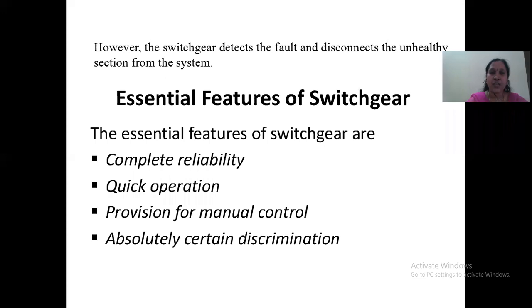Now coming to the essential features of the switchgear. What is the requirement and what are the features of the switchgear? Let us study here. The complete reliability. Reliability in the sense usage for the longer time. Quick operation. Operation should be very quick. It should be in some milliseconds or nanoseconds. Provision for the manual control. So there should be a provision for the manual control also. Absolutely certain discrimination.